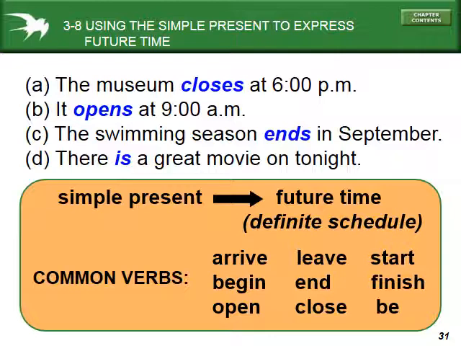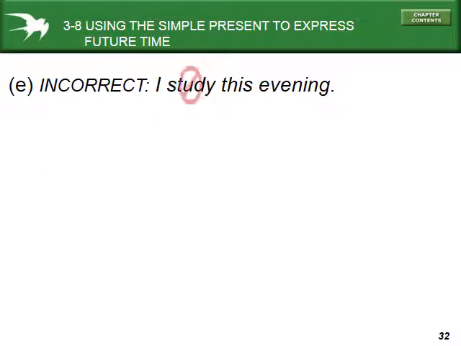So if we look at our example, we say the museum closes, right? Museums have scheduled times for closing and opening. We're talking about a season, a swimming season, a sports season. It has a schedule. Okay. In this one, there's a great movie on tonight, right? If we're talking about TV, TV has a schedule. So when we're talking about something that has a definite schedule, we can use the simple present tense.